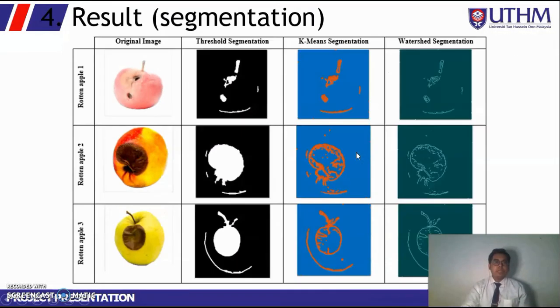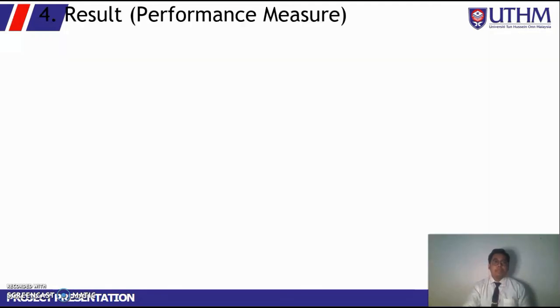This is also the result of segmentation for the rotten apple. We can see that in threshold segmentation, it clearly segments only the rotten parts of the apples, not the other methods. Next, we move into the result of performance measure.